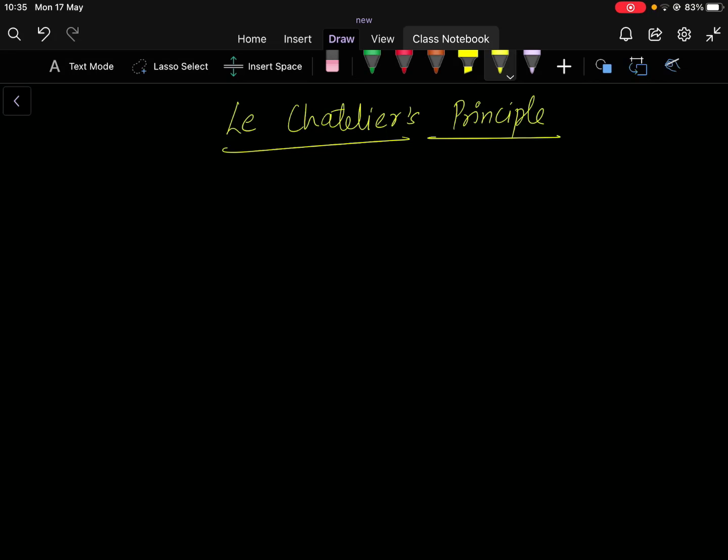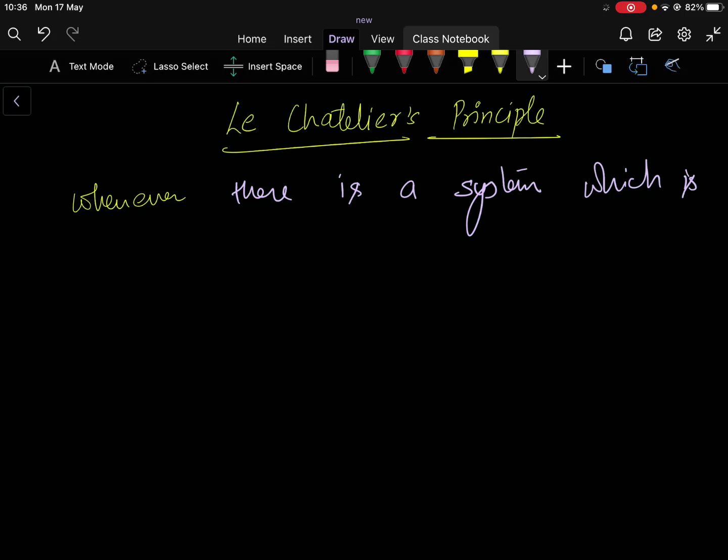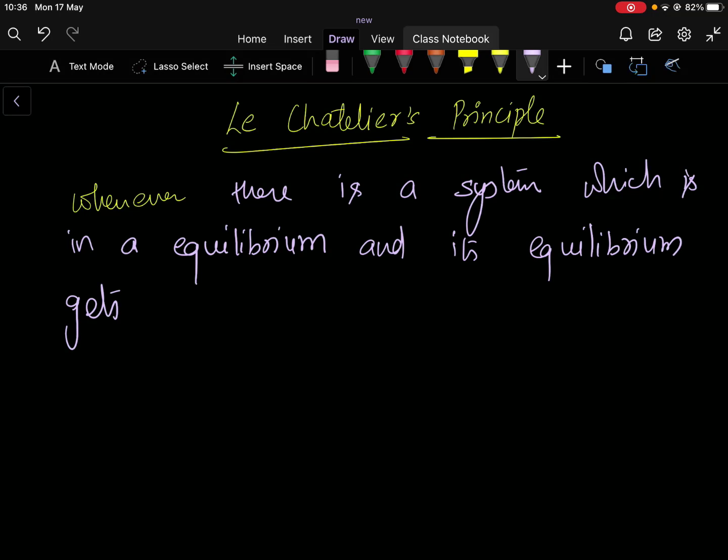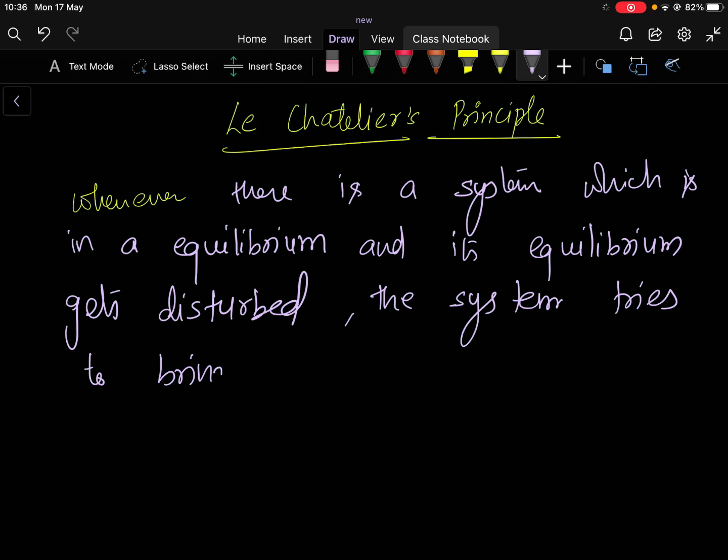This principle stated that whenever there is a system which is in equilibrium and its equilibrium gets disturbed, the system tries to bring the equilibrium again, or tries to restore the equilibrium again.